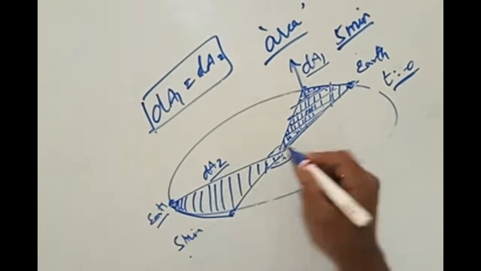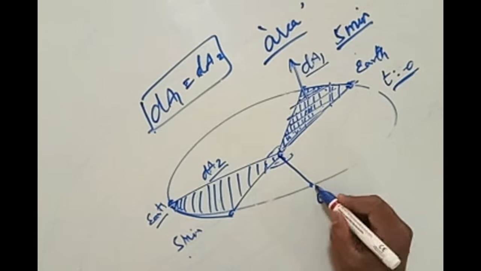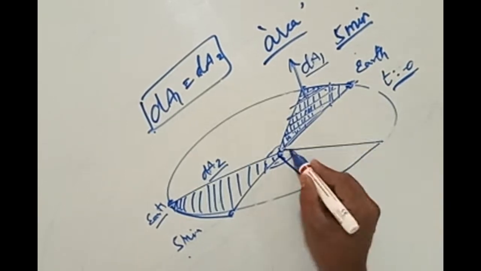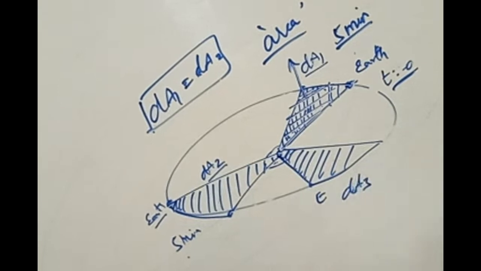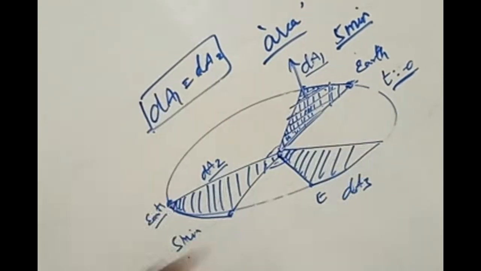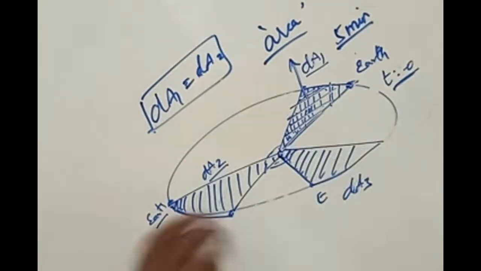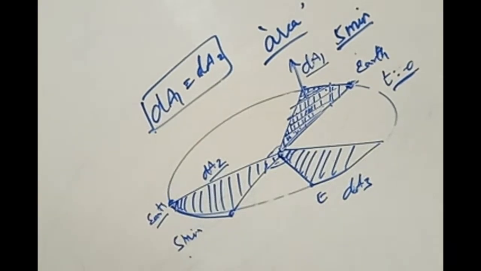If you take the Sun here, and Earth is here, and in 5 minutes it goes here, this is the area dA3. As long as you take the same time from one location, no matter where the particle is, during the same time interval it sweeps equal area. This is called Kepler's second law of planetary motion.